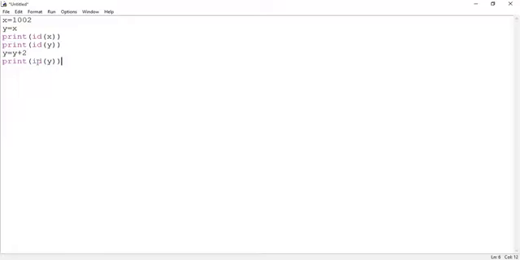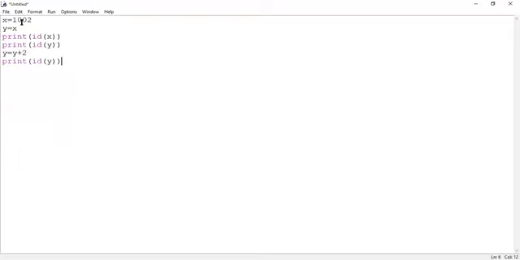No, sir, it won't allow you, because fundamental data types are immutable objects. We can't make any modification within existing objects. So when we make a modification, it creates a new object, and the new value is stored within the new object. Is it clear? Yes, sir.